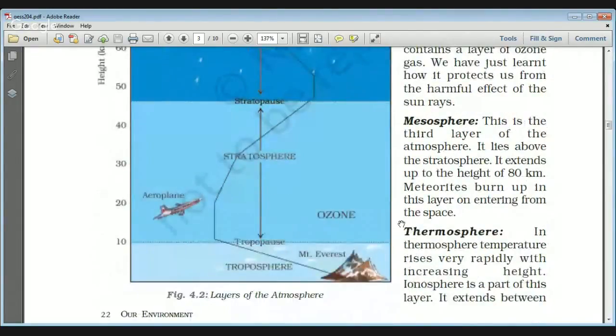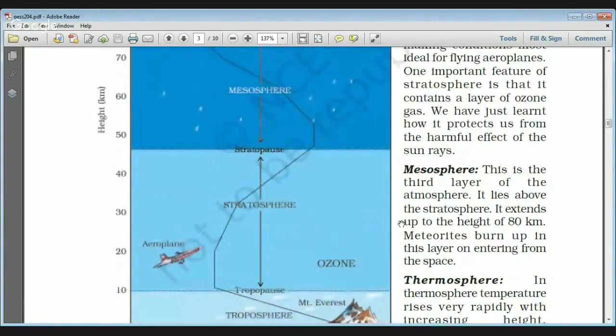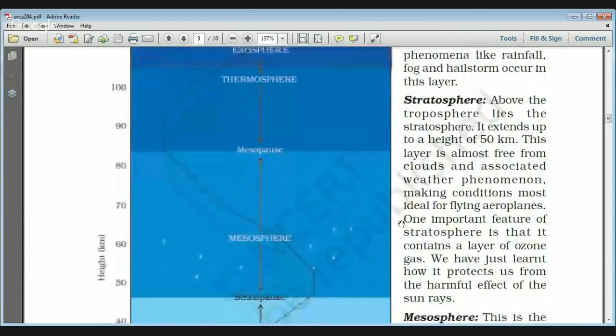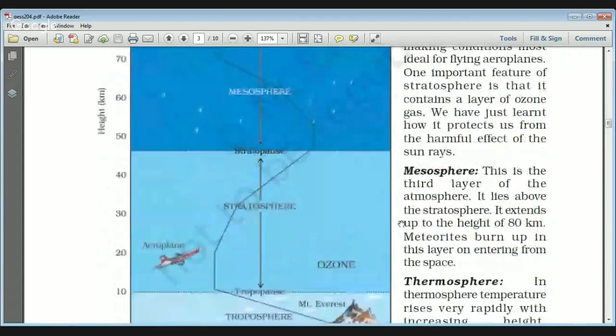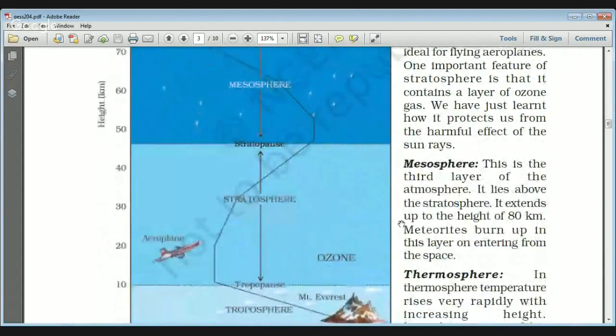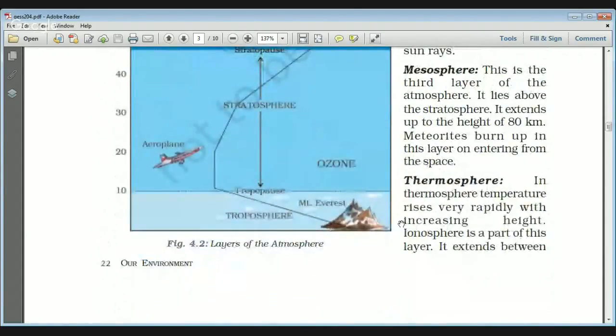And the third one, I told you, is the mesosphere. It extends up to a height of 80 kilometers, and meteorites actually burn up in this layer on entering from space whenever they try to enter the earth's atmosphere. Then the fourth layer is the thermosphere.